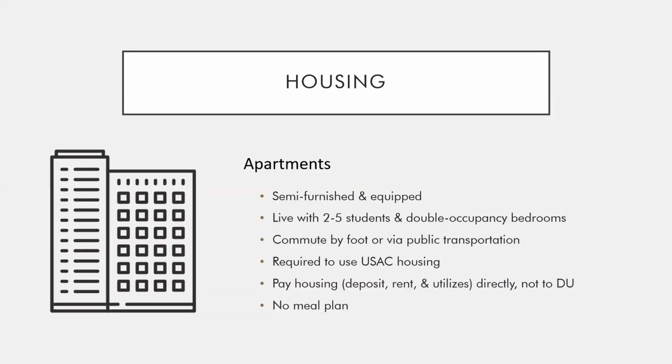In this program, USAC arranges housing for students, typically in semi-furnished and equipped apartments with 2 to 5 students sharing a unit and double occupancy bedrooms. Commute times vary, with some students walking to campus or using buses or the light rail. Students may request a homestay, but options are very limited and not guaranteed.